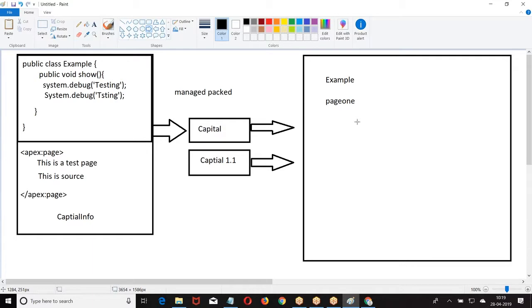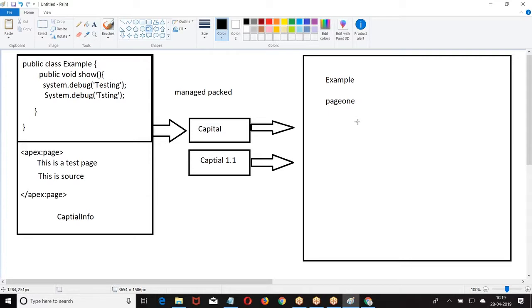Now, generally, the better option for deploying the Lightning components is with the help of packages. We prefer to deploy the Lightning components with the help of packages. We can deploy using Change Set, Eclipse, and other formats. But the optimal procedure for deploying is packages. I hope you are good with this.